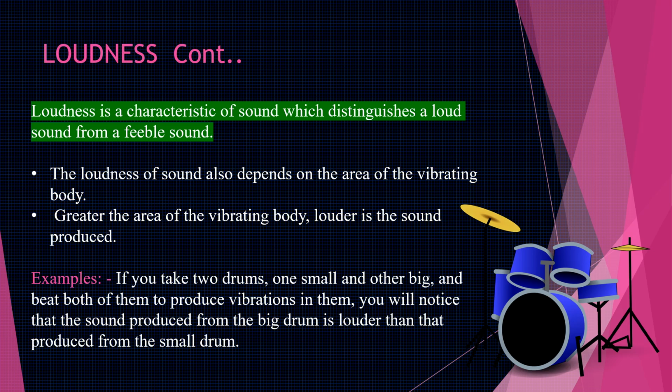The loudness of a sound also depends on the area of the vibrating body. And what is the relation? Greater the area of vibrating body, louder is the sound produced. A very simple example we can take here: if you have two drums, one small and the other big, and you beat both of them to produce vibration, we will see that the sound produced from the big drum is louder than that produced from the small drum. So this shows that loudness of the sound also depends on the area of the vibrating body. If the area is greater, then the sound will also be louder.